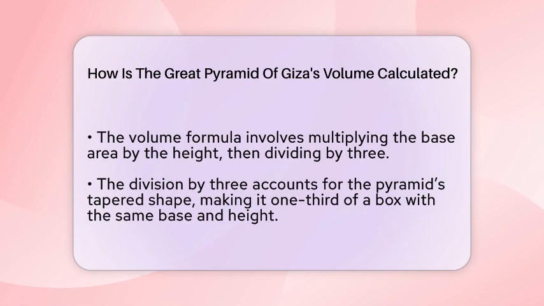If the base is 756 feet squared and the height is 454 feet, the calculation becomes 1/3 times 756 feet times 756 feet times 454 feet. When you do the math, it results in about 86,500,000 cubic feet. That's a lot of space. If you prefer metric units, it's roughly 2 million 100,000 cubic meters.